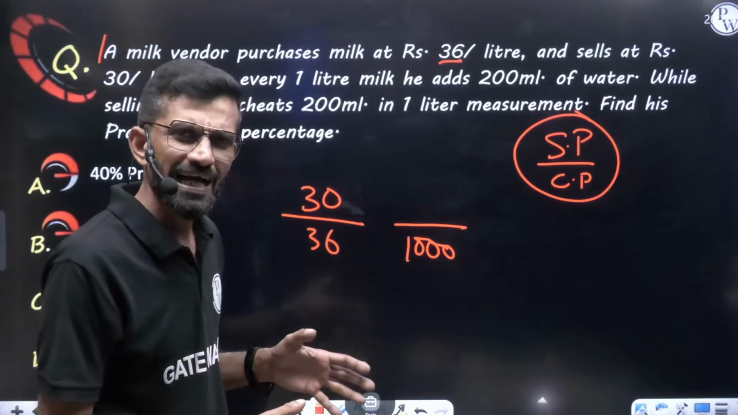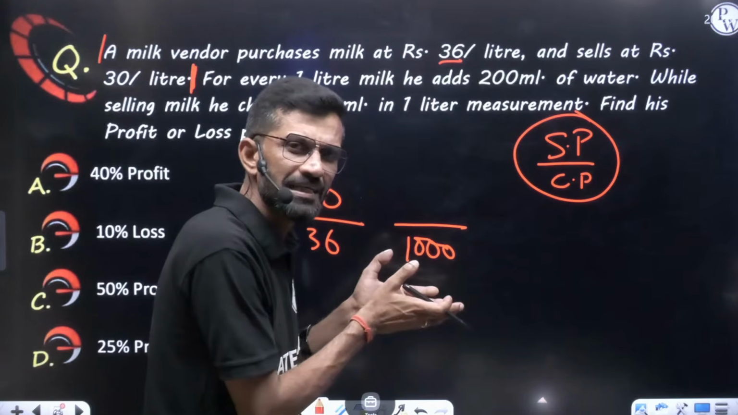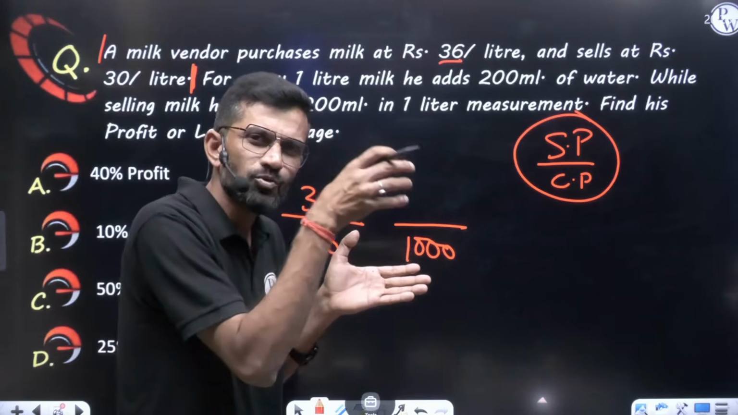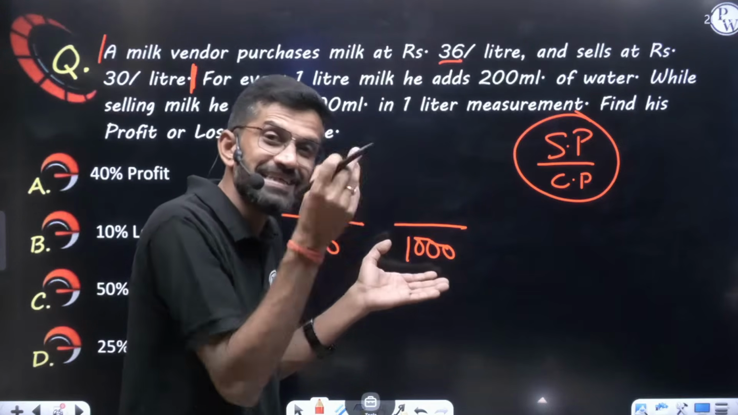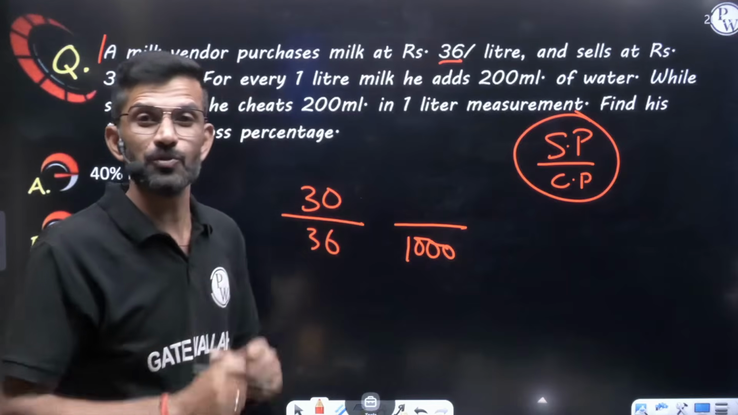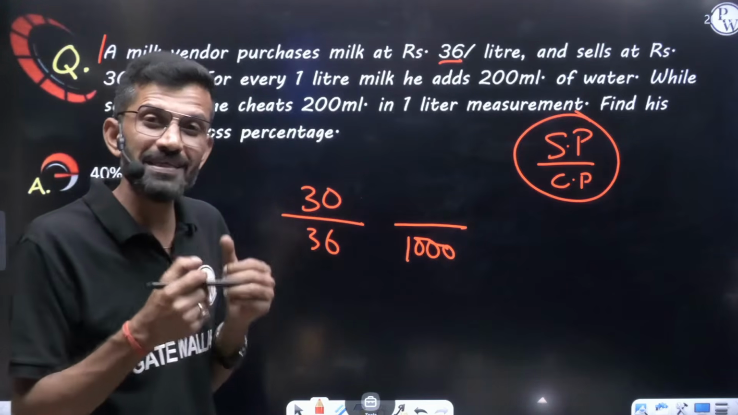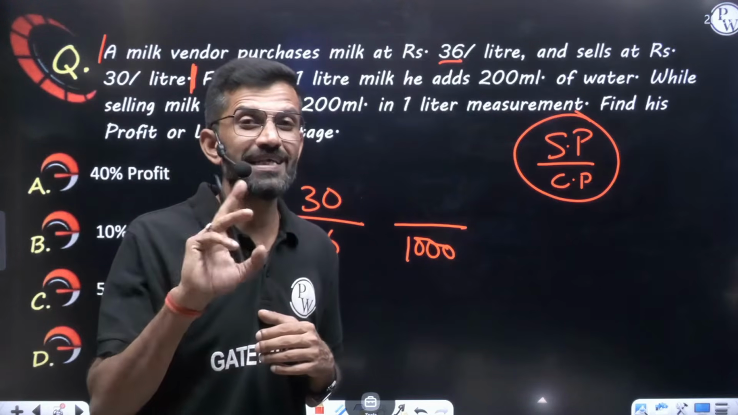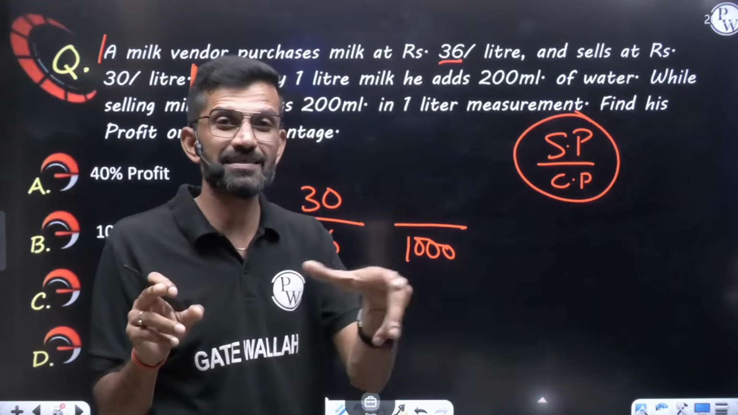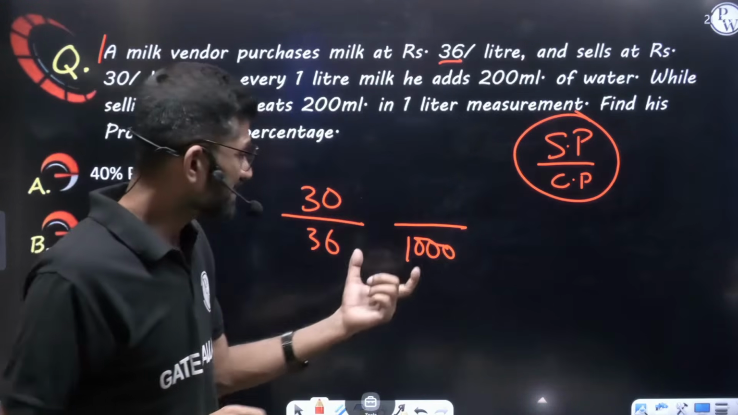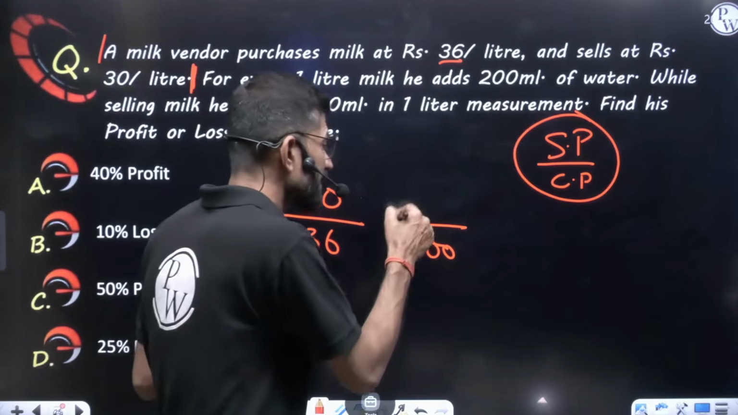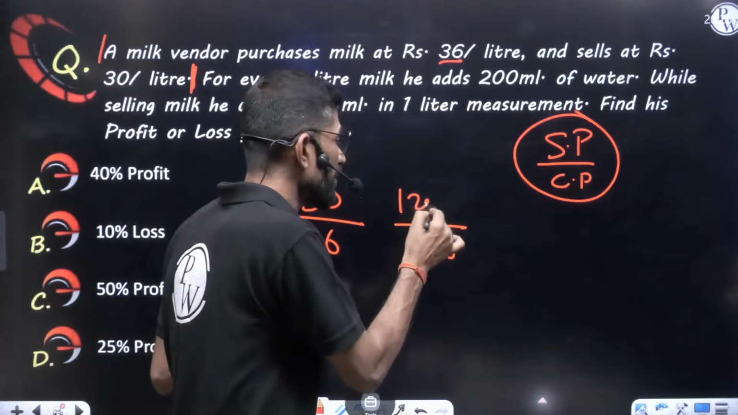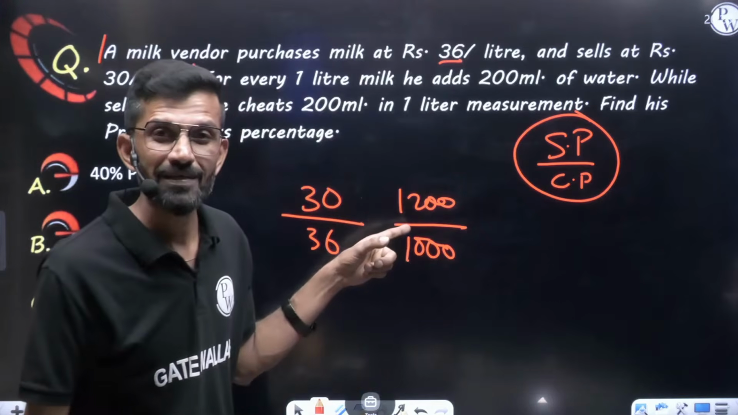And let us understand, for every 1000 milliliter, because he is adding extra 200 water, from market he will be getting the money for 1000 as well as that 200 money also. That water money also he will get. See, for water he has not invested anything. Water he is adding some tap water, free water. He has invested for 1000 ml milk, but from market he will get the return for 1000 plus 200, that is 1200 money he will get from market.